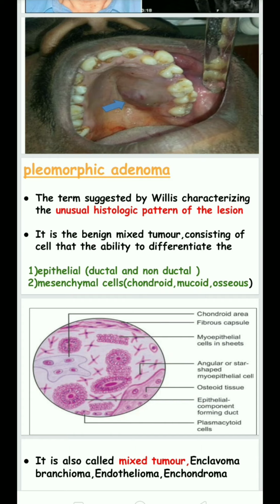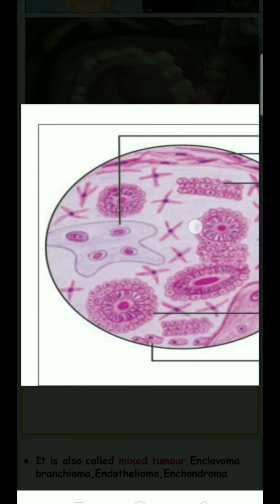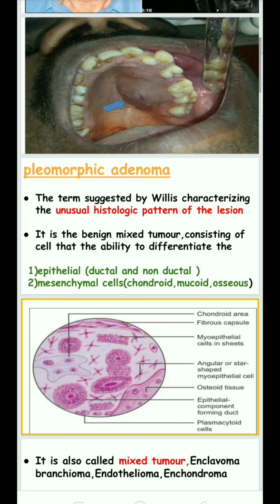For better understanding, it is a benign mixed tumor consisting of cells that have the ability to differentiate into epithelial and mesenchymal cells, which means in the histology we see epithelial cells and mesenchymal cells.